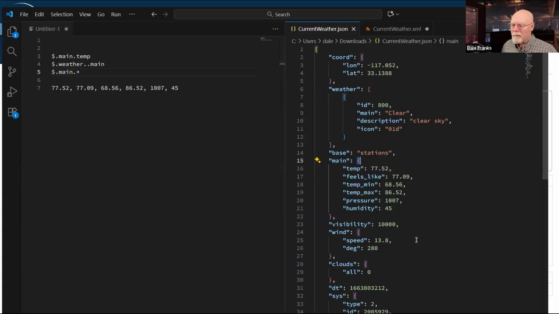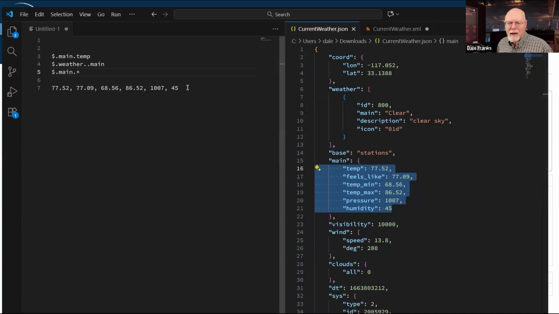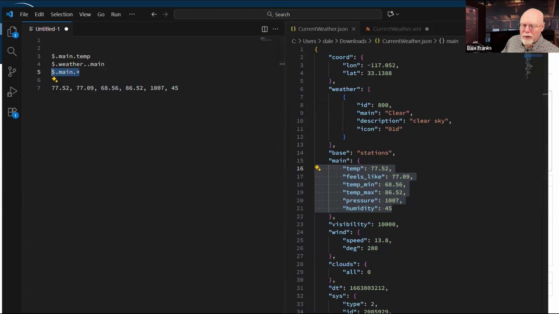And then star. Well, I've got 1, 2, 3, 4, 5, 6 different attributes: temp, feels like, temp min, temp max, pressure, and humidity. And that is exactly what I am getting returned here as a comma separated list. It is returning every attribute that is inside the main node using this syntax. So in both XPath and in JSON path, I have the ability to use wildcards to bring back a whole bunch of other data.